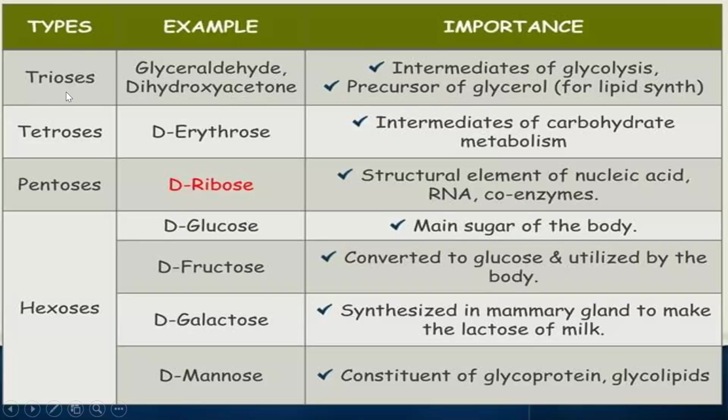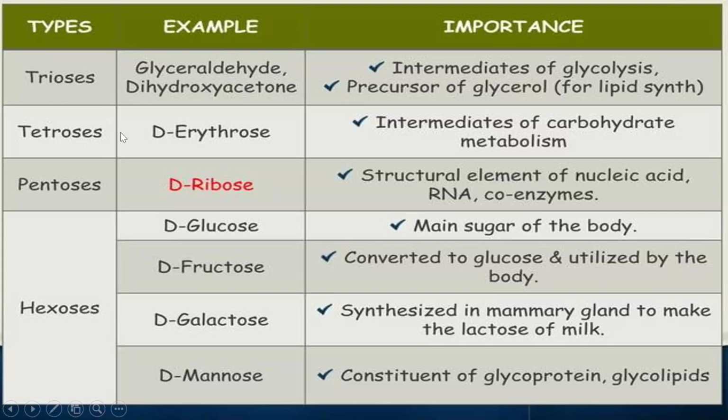As we saw, under trioses we have glyceraldehyde and dihydroxyacetone. The importance of these trioses is that they are the intermediates of glycolysis. Glycolysis comes under metabolism of carbohydrates. It is a pathway where glyco means glucose and lysis means breakdown. So we are breaking down glucose to give energy. That cycle is known as glycolysis. Under glycolysis, you will get all these trioses. They are also the precursors for glycerol formation.